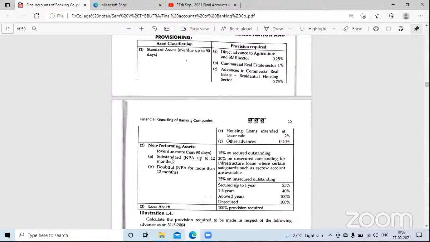See, I'm giving you an example of a substandard asset in an MCQ. If it is substandard and it is an infrastructure loan which was safeguarded by escrow accounts, how much provision is required for such accounts? Dash. 20%. So now, I'm giving you 5 minutes. Revise it. I'll come back and I will ask you. Okay? Do it.